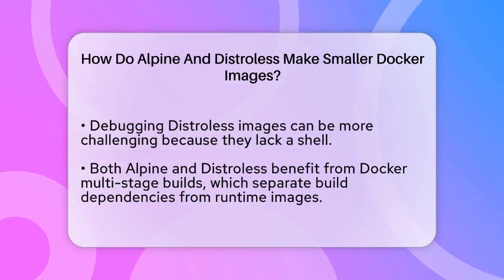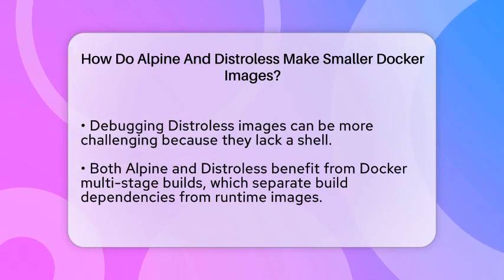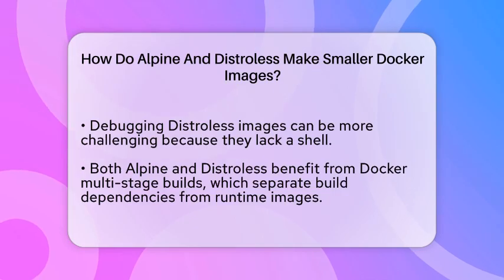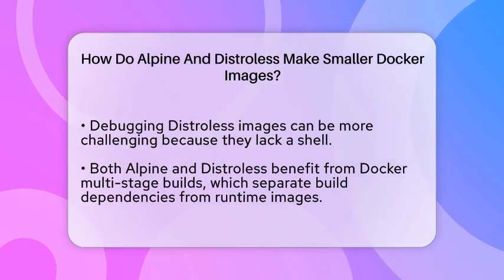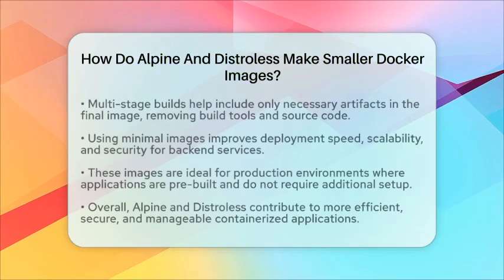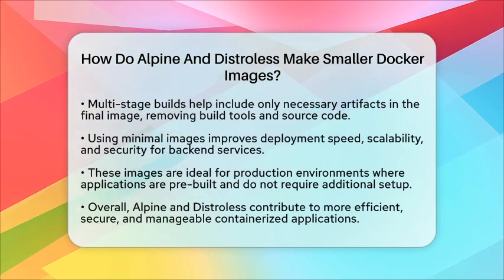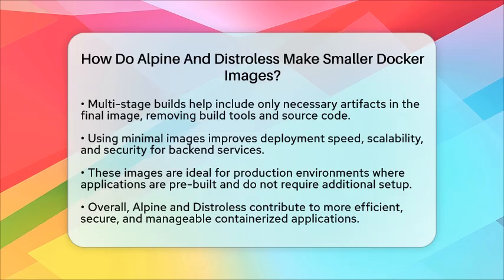Both Alpine and Distroless benefit from a technique called Docker multi-stage builds. This process uses a full-featured image during the build phase to compile or prepare the application. Then, only the final artifacts are copied into the smaller Alpine or Distroless image. This way, the final container contains just what it needs to run, without source code, build tools, or unnecessary dependencies.